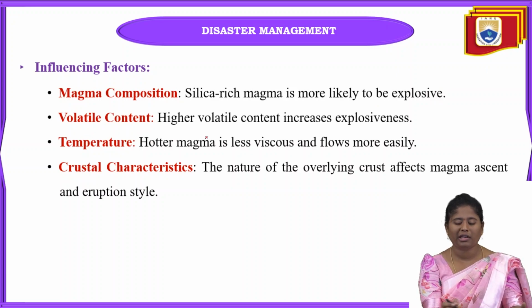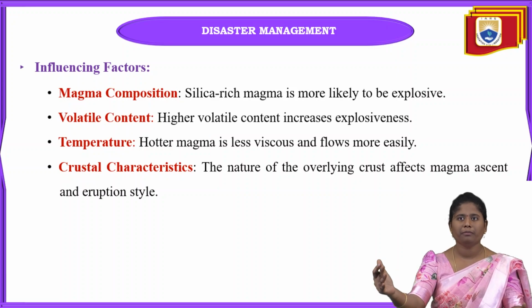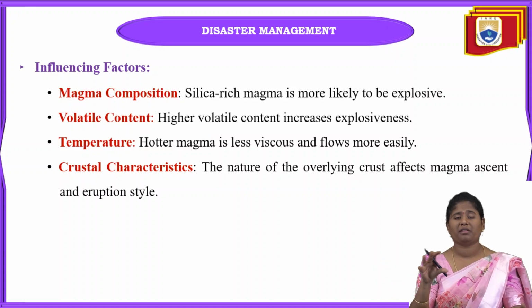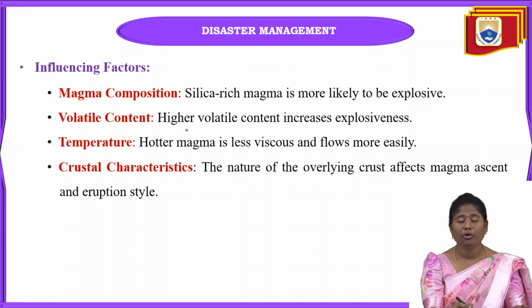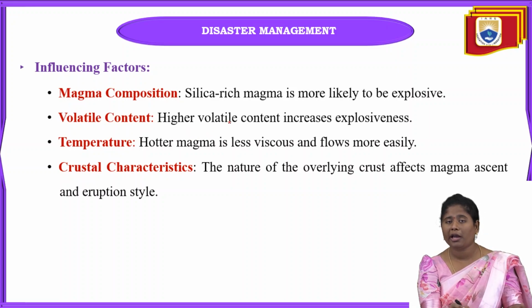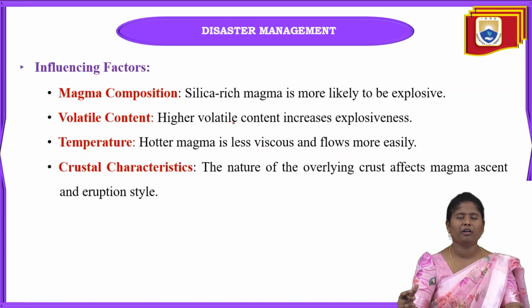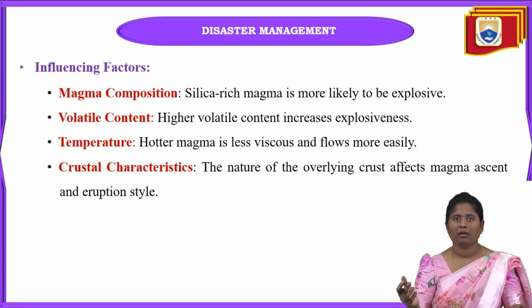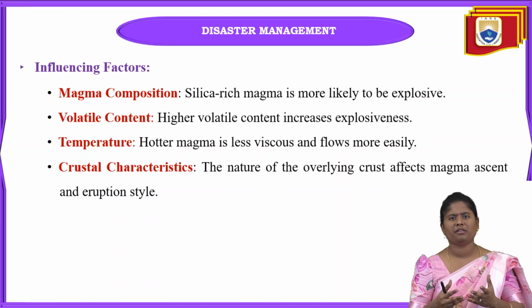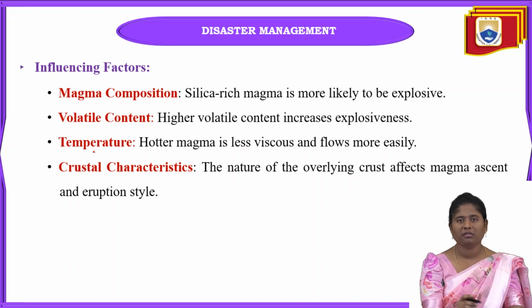And next one is volatile content. Volatile content means some vaporized gases that are present in the magma here. Okay, when there is high volatile content, meaning high vapor content, that will also increase the explosiveness of the volcanic activity. Why? Because if it has high volatile content, there will be high explosiveness of the lava here. And next one is temperature.